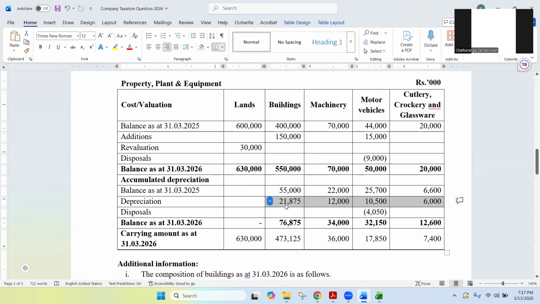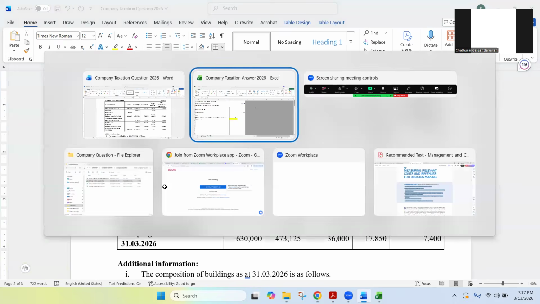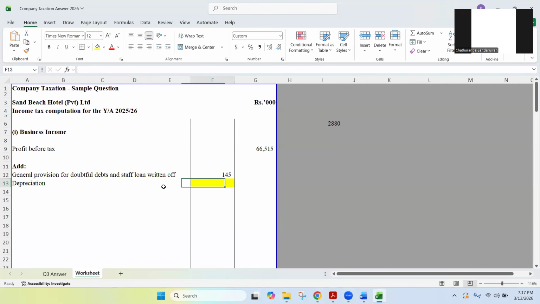I think that is 50,375. That is the total of depreciation expense. It is anyway higher than that previous 44,000. So I'm going to add back the total depreciation 50,375. That is the total of accounting depreciation. I hope that's clear.